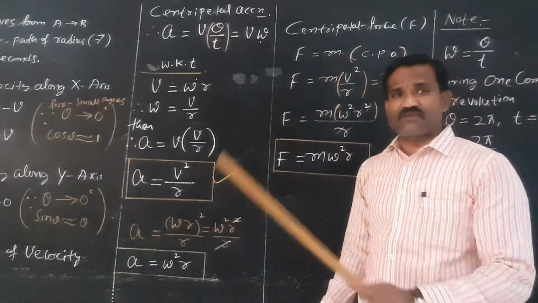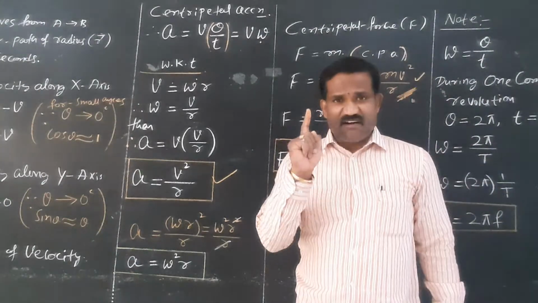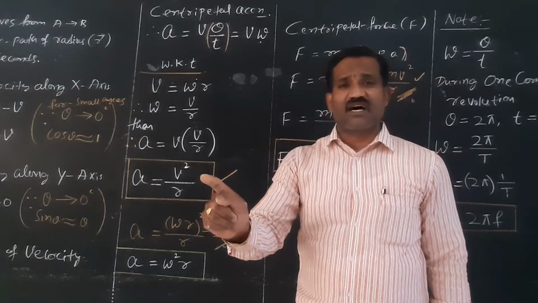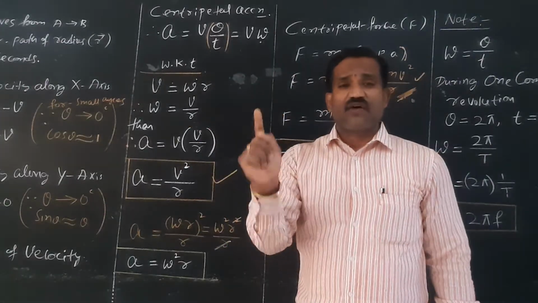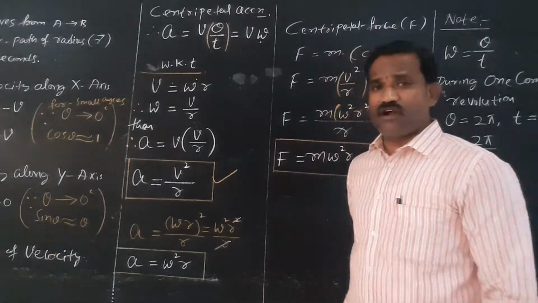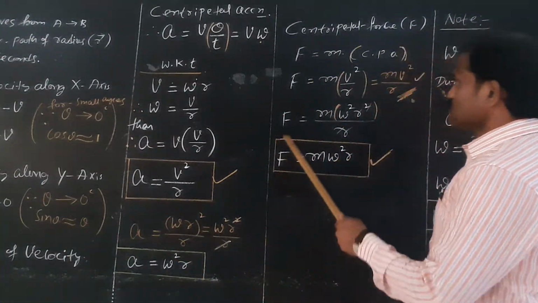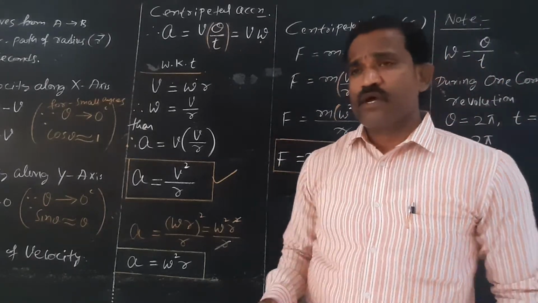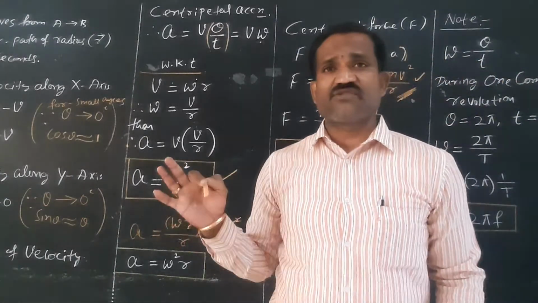What do you mean by centripetal force? It is a constant force acting on a body directed towards the center of the circle along the radius vector, when a body moves along the circumference of a circle. From Newton's second law, force is equal to mass into acceleration.